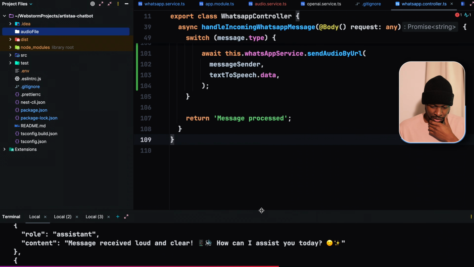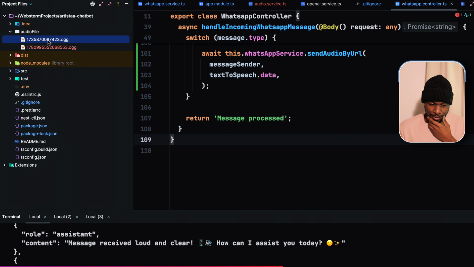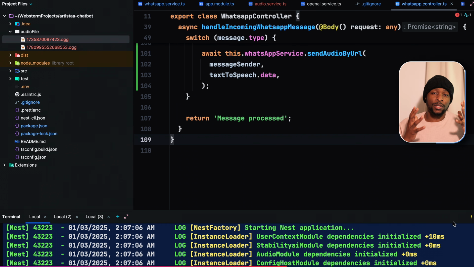The URL has been fetched and the text has been converted into speech, but for some reason, we are not actually receiving the audio file. This is because the WhatsApp Cloud API expects the OGG file to be using a specific codec. Yes, we've saved it as an OGG file, but the WhatsApp API doesn't recognize it as a proper OGG file unless it has a specific codec. So even if we were going to save it as MP3 or any audio extension, if it doesn't have the proper codec, it's going to fail. So we need an extra step where we convert the text-to-speech file into a proper codec.